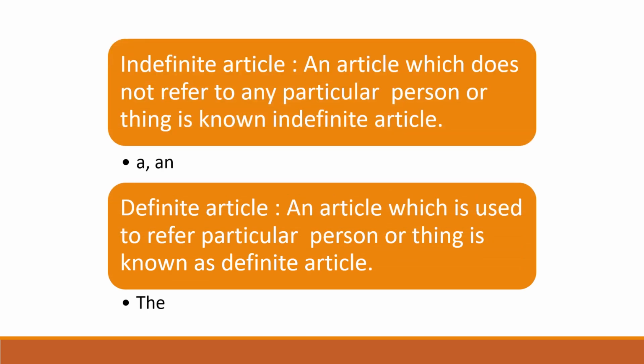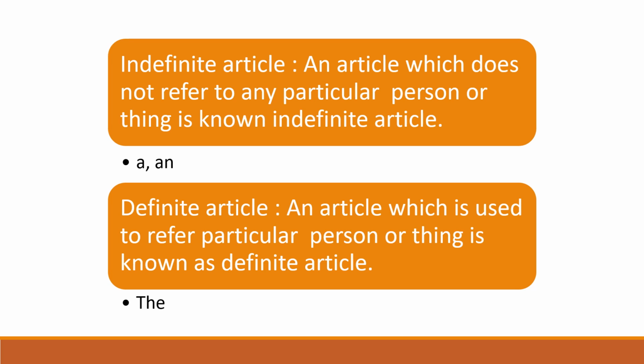Okay, see here. Indefinite article. Indefinite article means which does not refer to any particular person or thing is known as indefinite article. What does it mean? Indefinite articles means which is not particular. We can say about anything which is not particular. In indefinite article we use a and an articles.